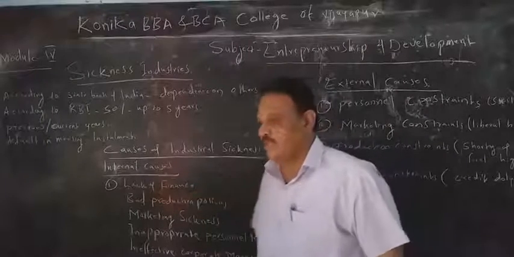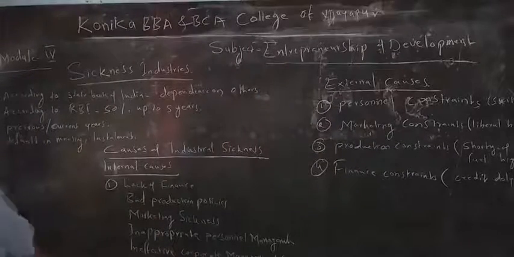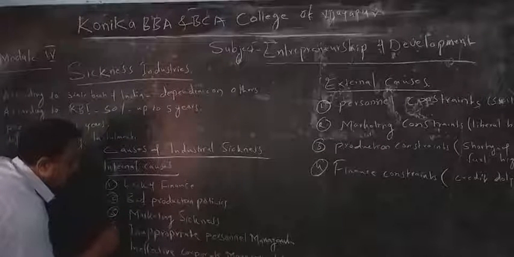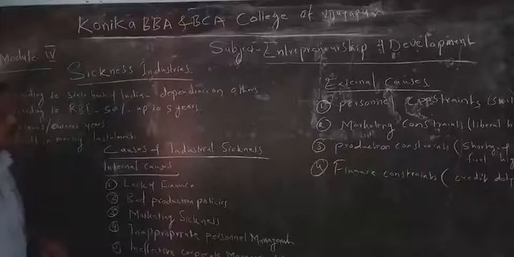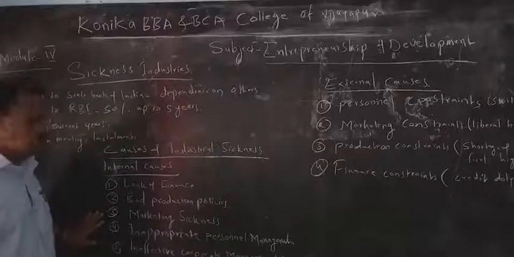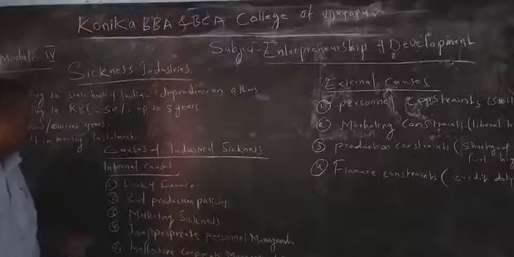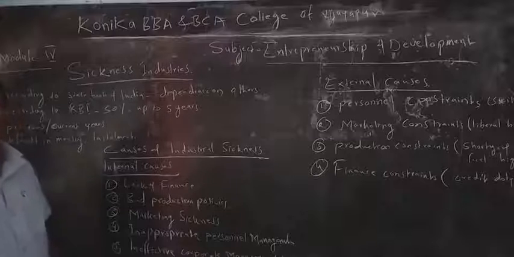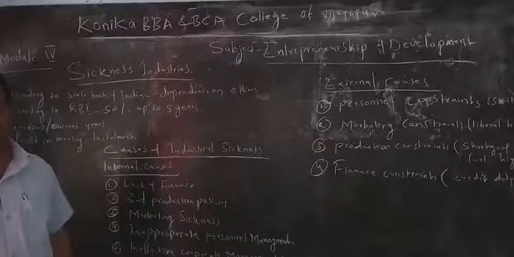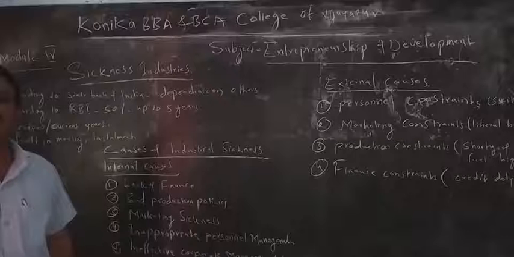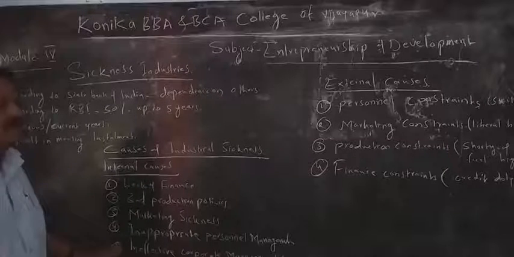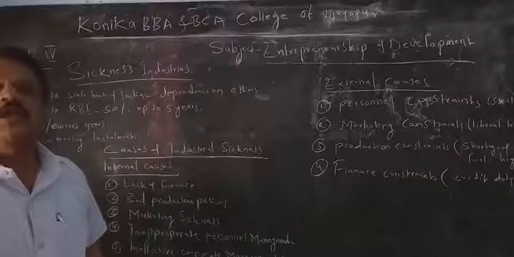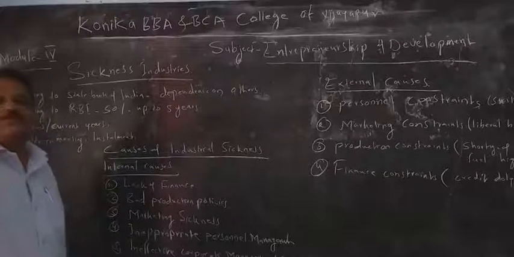Internal causes, I have to write. These are the 6 internal reasons. First, lack of finance. They have taken finance from the government but never paid it back. That is one reason. Second, they do not have finance for investment purposes. That is why the industry goes into loss internally.